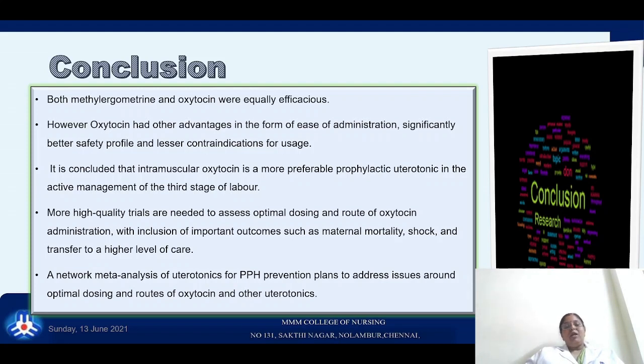Still, more high quality trials have to be conducted on the dosing and routes of oxytocin, its function, outcomes, maternal mortality, shock, and transfer to a higher level of care. A network meta-analysis of uterotonics for PPH prevention has to address dosage, routes, and other uterotonic aids.